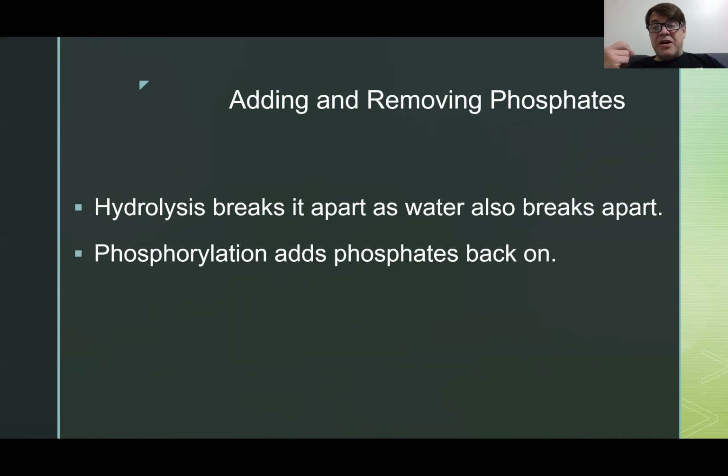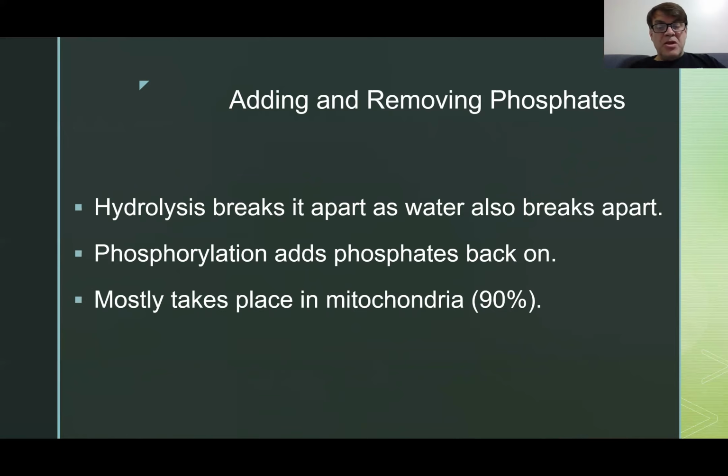And when you add a phosphate to adenosine diphosphate, you get adenosine triphosphate. This process of creating ATP mostly takes place in the mitochondria. 90% of the creation of ATP by phosphorylation takes place in the mitochondria.